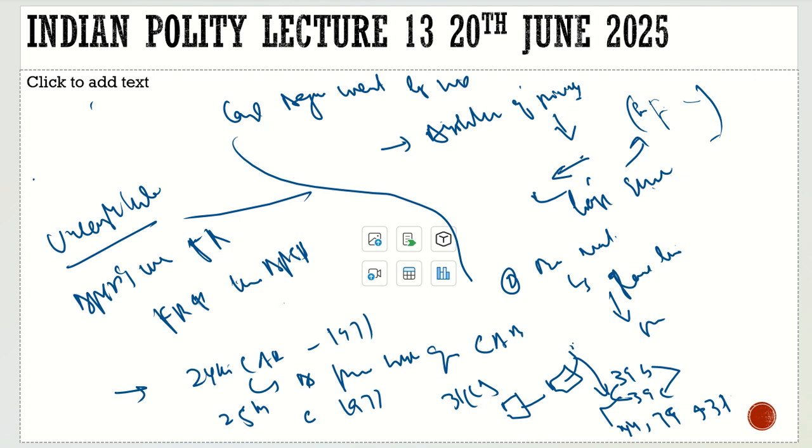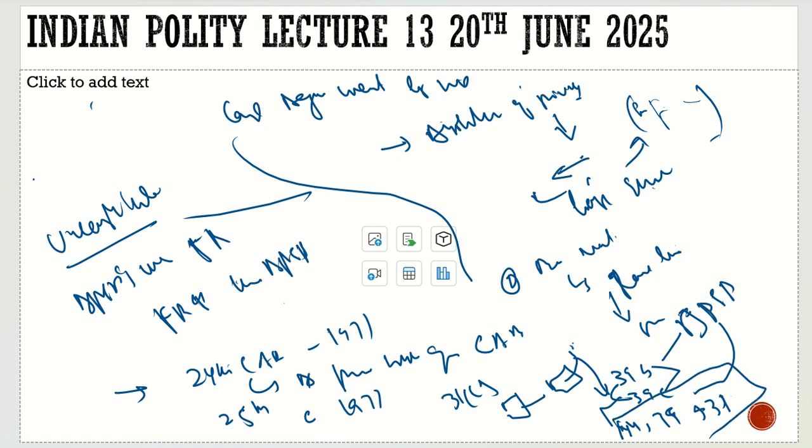The directive principles will supersede the fundamental rights here. But in this judgment, the court was very much clear that in this Amendment Act, the 25th Constitutional Amendment Act 1971, the Parliament was very much clear that these Articles 39B and 39C, which are DPSPs, may supersede Article 14, Article 19, and Article 31.